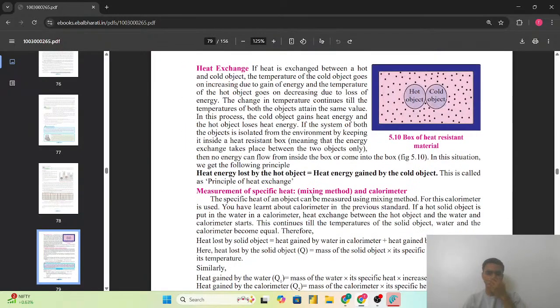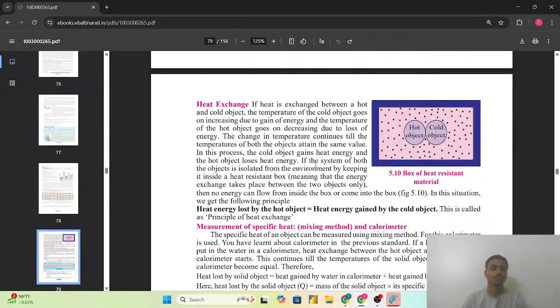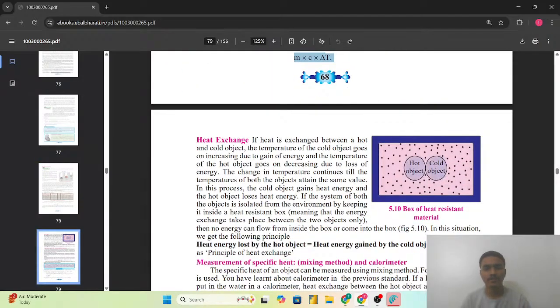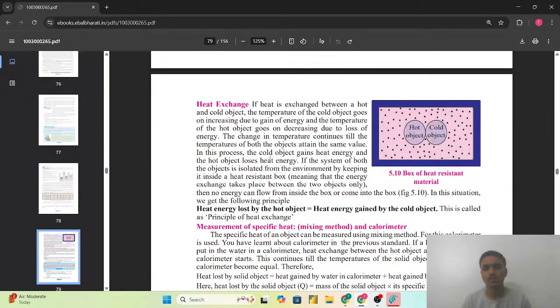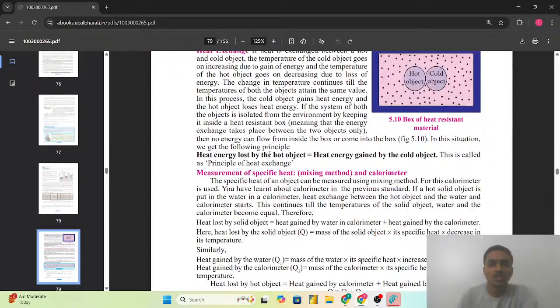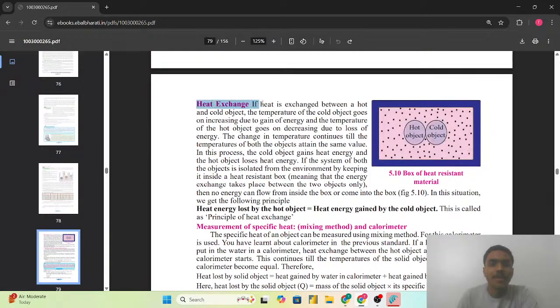So heat exchange. Again, we have one concept of heat exchange next. Till now, if you have any doubt, then you can ask in the live chat. All your doubts will be answered at the end of this. We will take 10 to 15 minutes for your doubts. So next हम देखते हैं heat exchange.